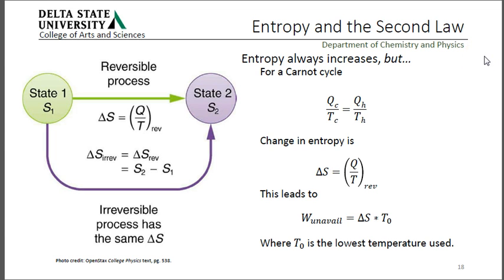Entropy always increases, but for a Carnot cycle, the heat flowing in from the cold reservoir divided by the temperature of the cold reservoir equals the heat flowing in from the hot reservoir divided by the temperature of the hot reservoir. All right. So the change in entropy is just Q over T for delta S, which leads to the work unavailable being delta S times T0, where T0 is the lowest temperature used. All right. So, simple formulas. Work unavailable is the change in entropy, Q over T for a reversible process, times the lowest temperature used.